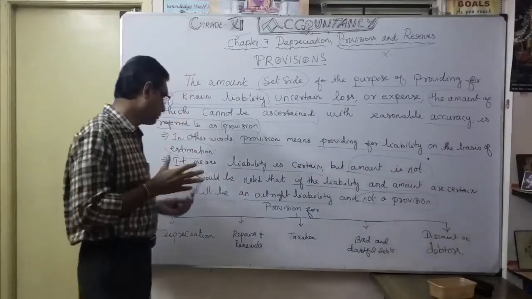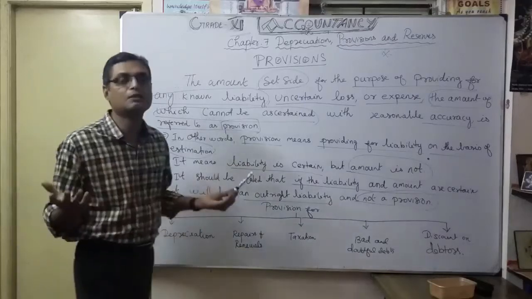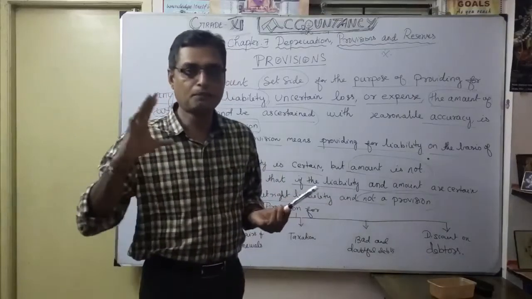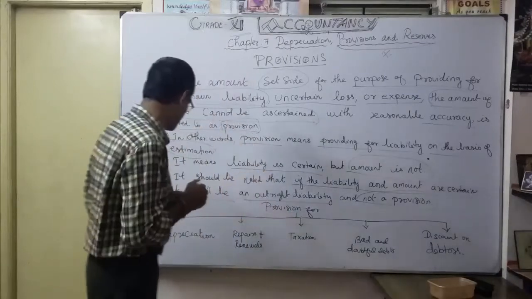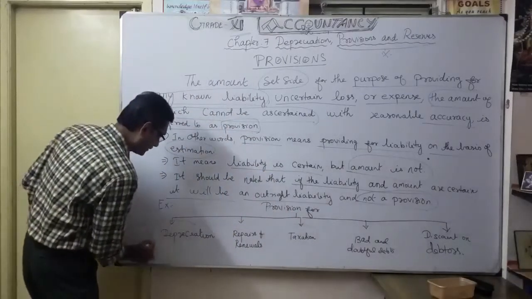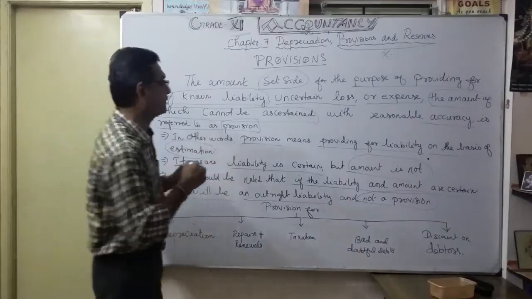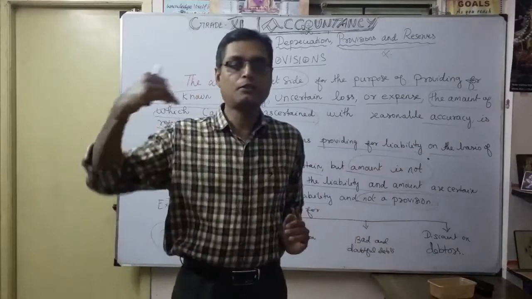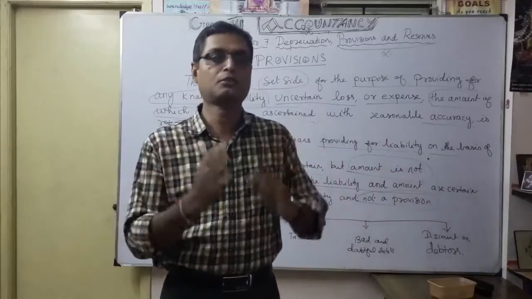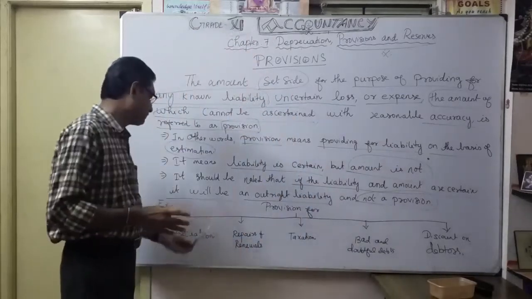Now we're going to see examples of provision. What are the possibilities where you are going to provide? First one, provision for depreciation. That's what we are going to learn. It's already in our chapter, correct? When you go for depreciation, you can clearly understand. So you want to create provision for depreciation.